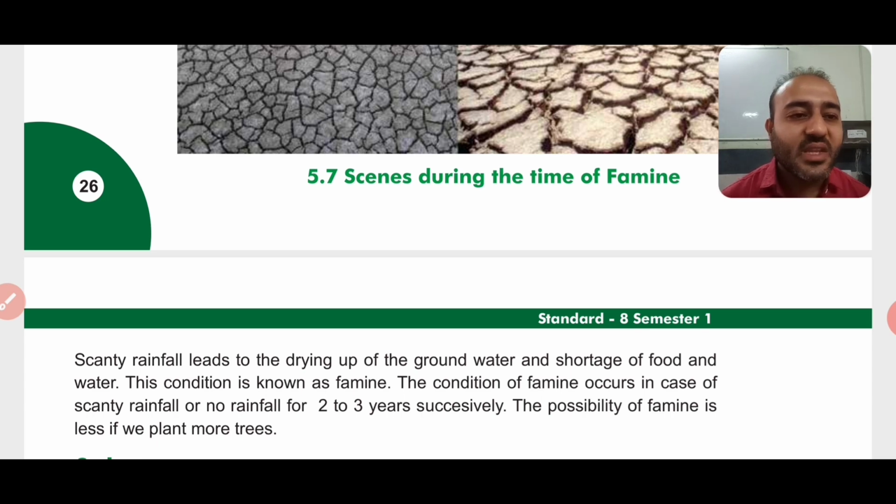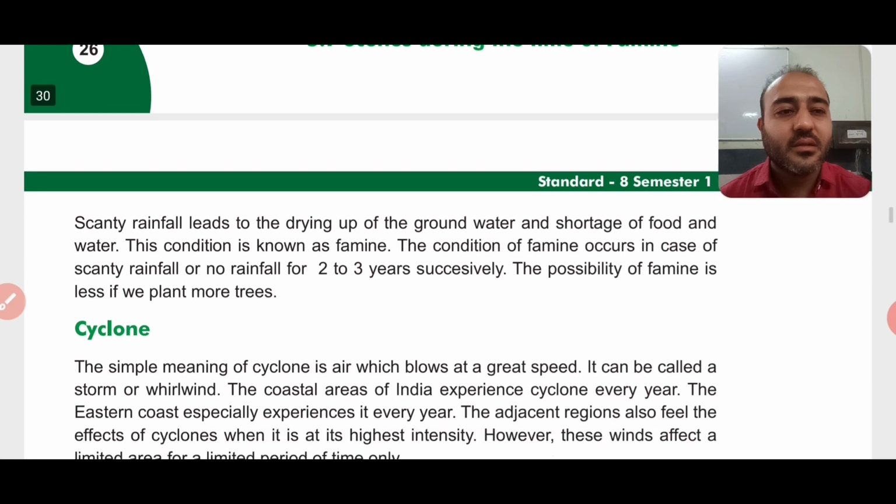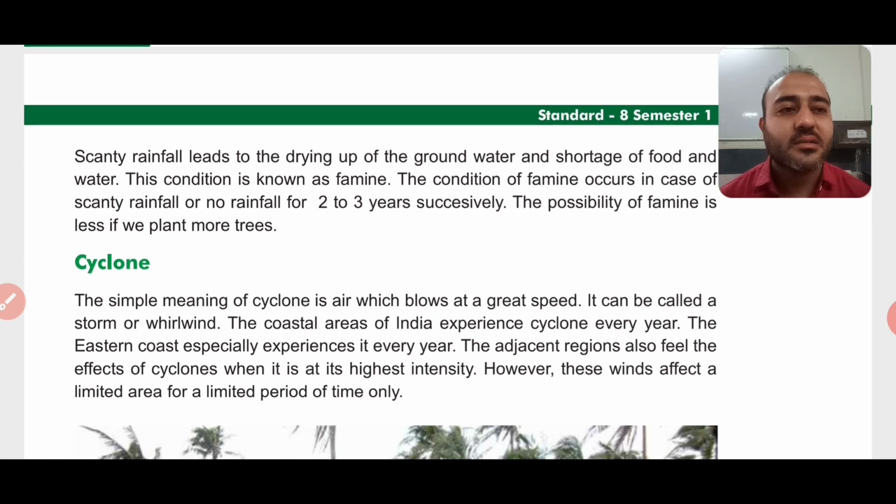Okay, the condition of famine occurs in case of scanty rainfall or no rainfall for 2 to 3 years successively. Successively means continuously. So if for 2 to 3 years continuously there is no rainfall, then famine occurs. The possibility of famine is less if we plant more trees, right? We have heard about the trees. The trees bring in more rainfall, so we should plant more and more trees. Okay, and due to that we can avoid famine or drought.